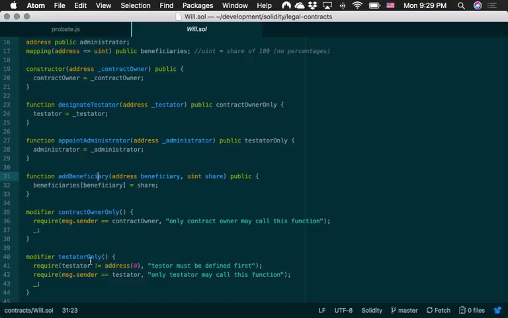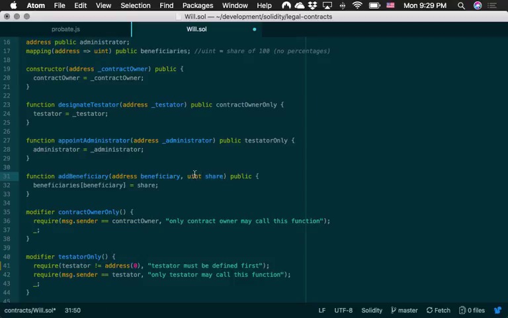But something kind of interesting here, the testator only function needs to check 2 things. One, make sure that the testator, which is misspelled here, is actually defined, and the other is to make sure that whoever's calling the function is actually the testator. This is something I kind of struggled with early on, just because in the test cases I'd forgotten that the testator hadn't been defined.